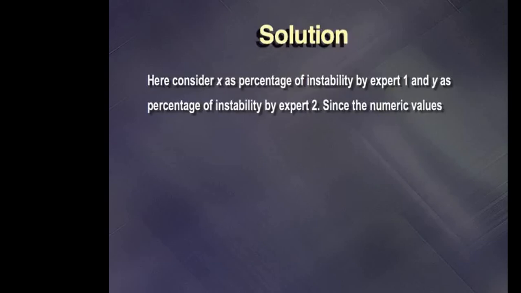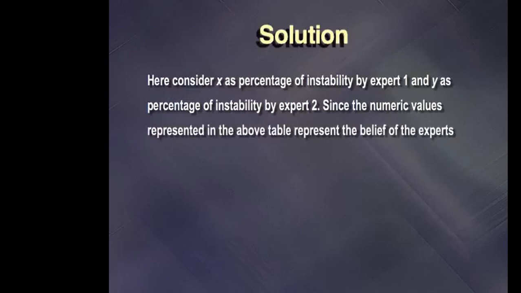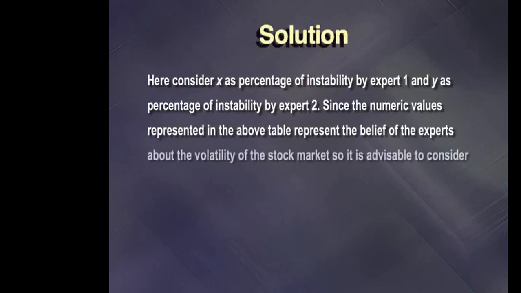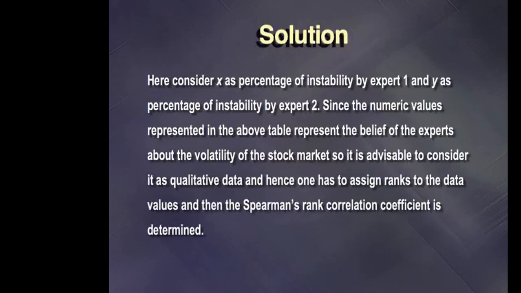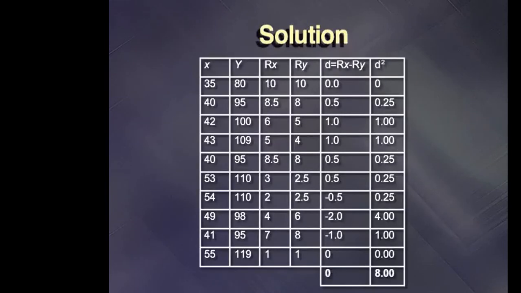Since the numeric values represented in the above table represent the belief of the expert about the volatility of the stock market, it is advisable to consider it as qualitative data, and hence one has to assign ranks to the data values and then the Spearman's rank correlation coefficient is determined. Let us understand the following table. In this table, the value of x, value of y, rank of x, rank of y, difference between the rank of x and rank of y, and in the last column, the square of the difference is given.